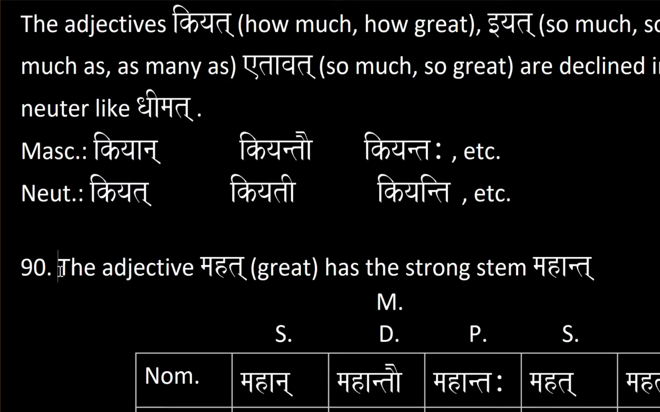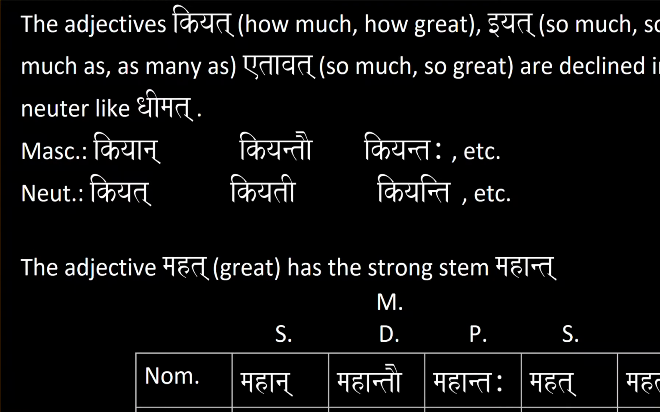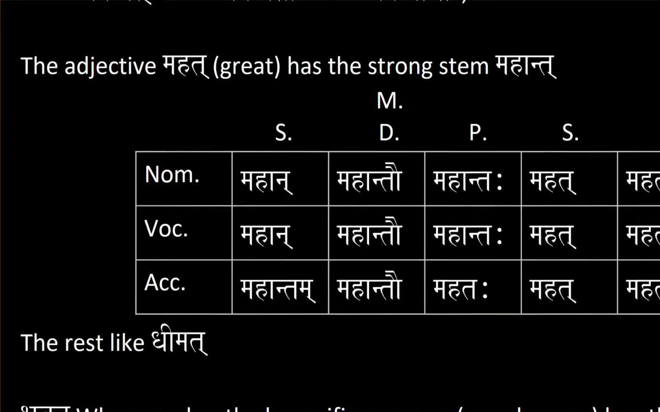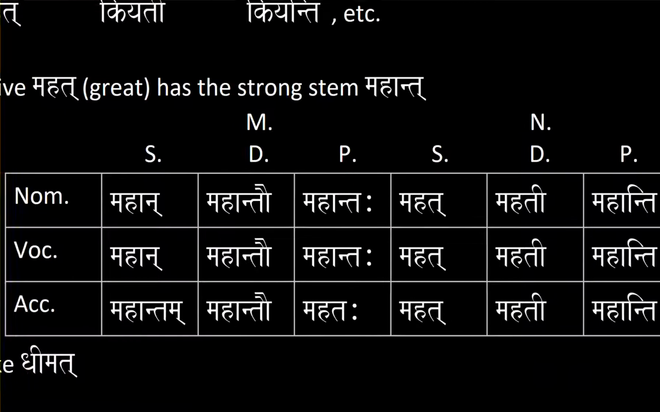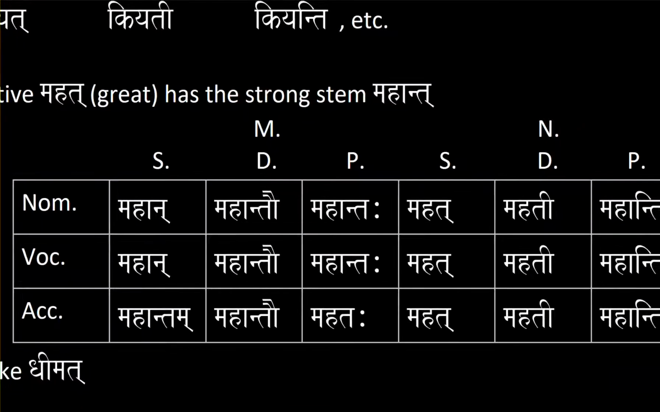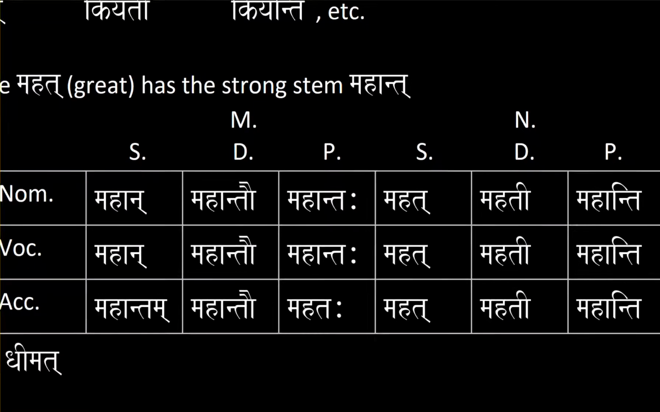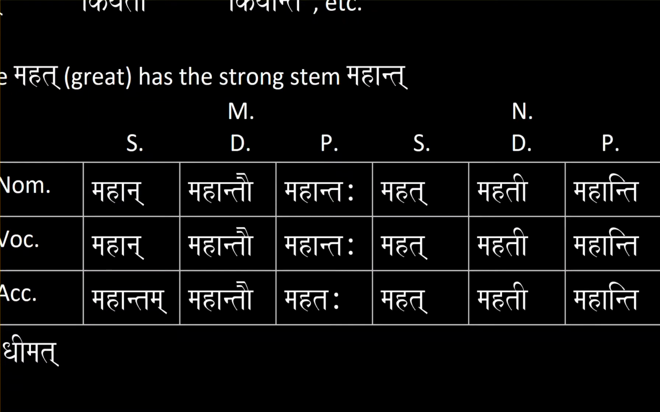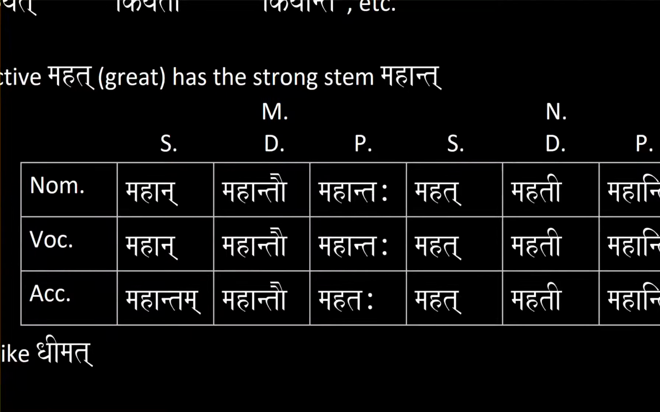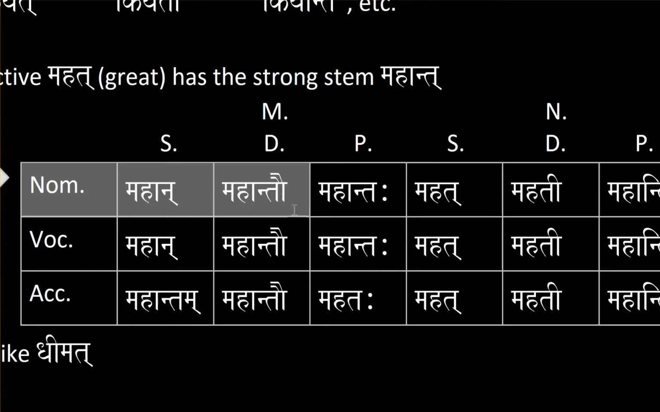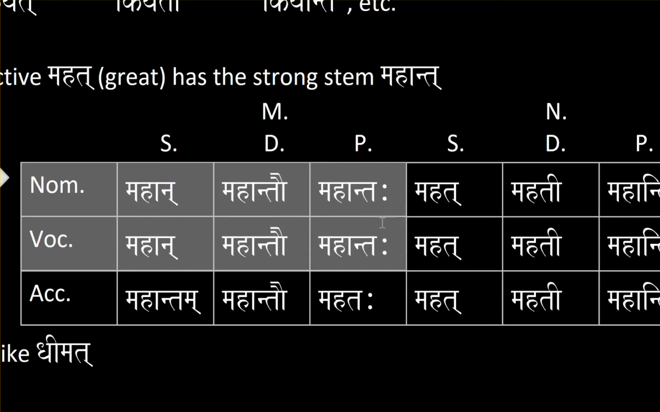So the adjective mahat means great. So it has the strong stem mahant. Okay, so take a look at this table here for the declension of mahat, which means great. So we just have an example for the masculine and neuter case. So notice that we're just touching the nominative, vocative, and accusative. The nominative and vocative are close together because if you just glance at it, they're exactly the same.